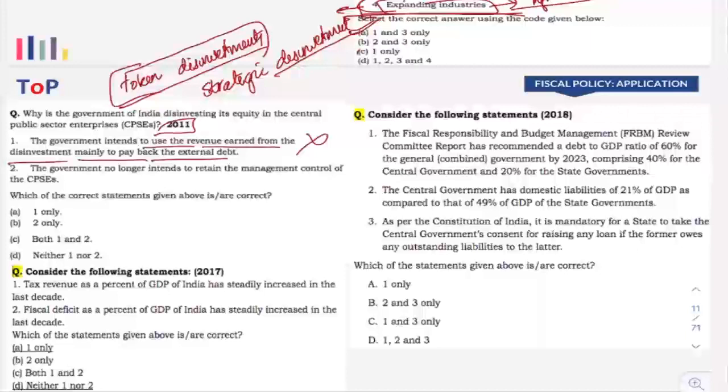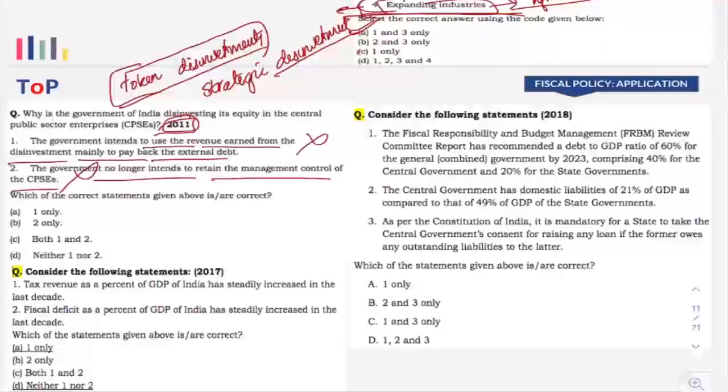And also you have to understand that mostly government, if they are selling these kind of public sector undertakings, they will be using that amount for the developmental activities, right? So by using your logic itself, you can say that that is wrong. The government no longer intends to retain management control. That is again wrong, considering it is 2011.